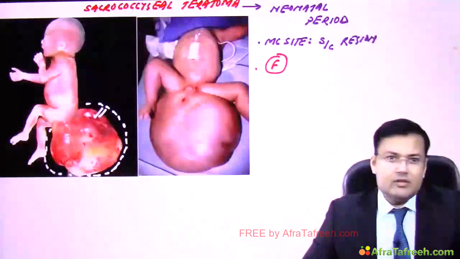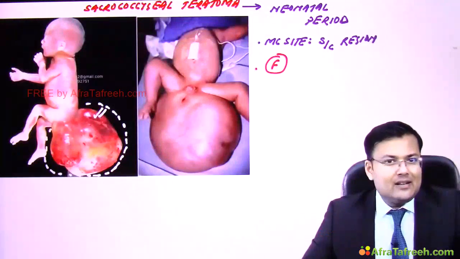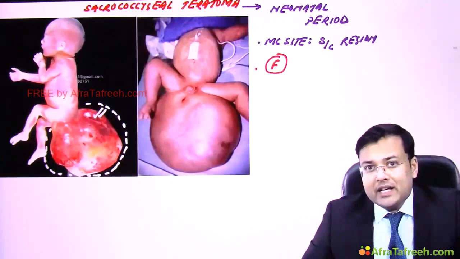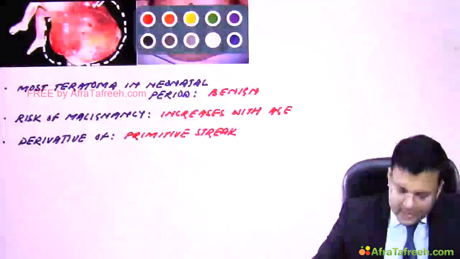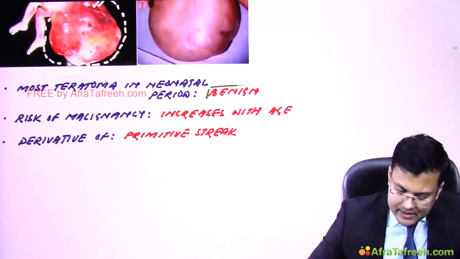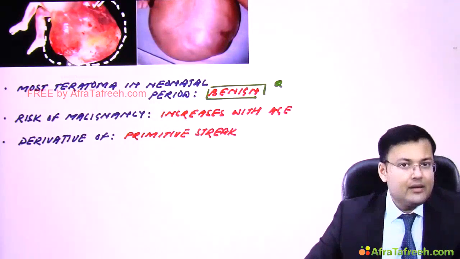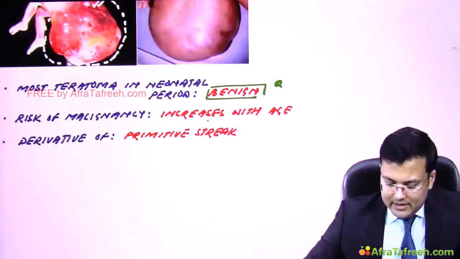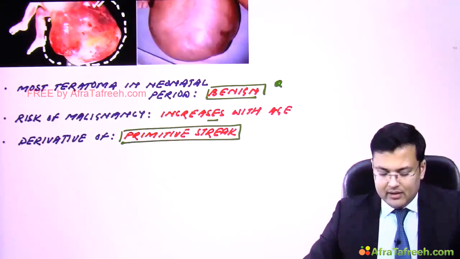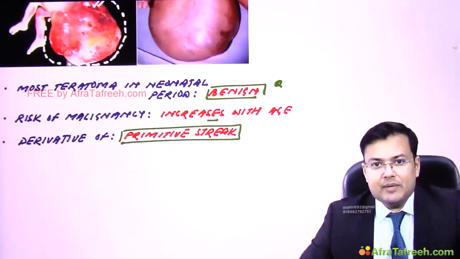So there was one question which was asked in PGI Chandigarh, that sacrococcygeal teratoma are thought to be derivative of primitive streak. So three important points. First, most teratoma in neonatal period, these are benign. Risk of malignancy increases with age, and sacrococcygeal teratoma is thought to be derivative of primitive streak.